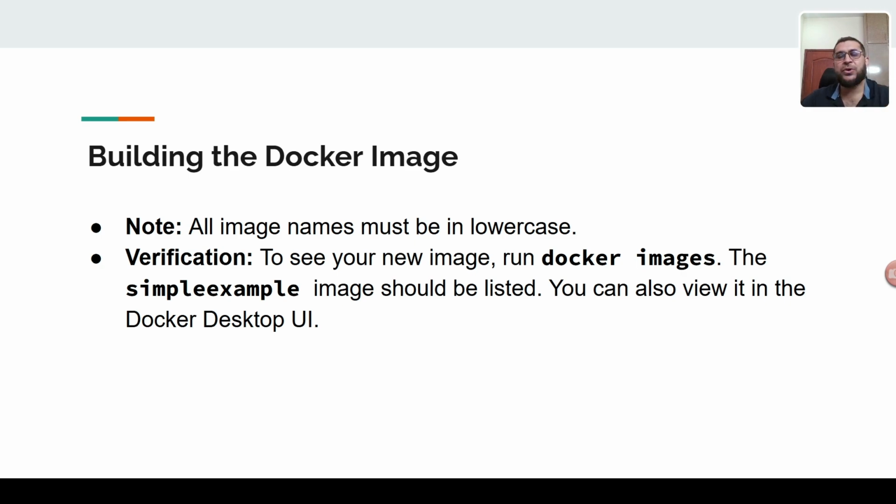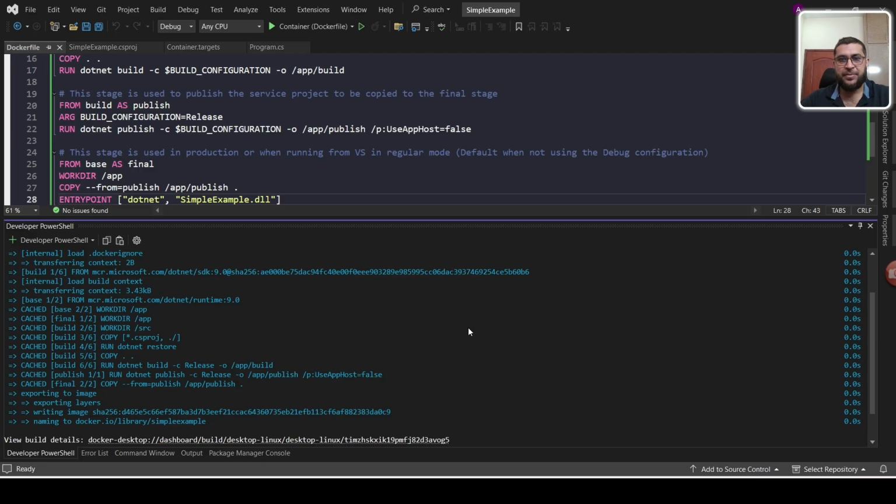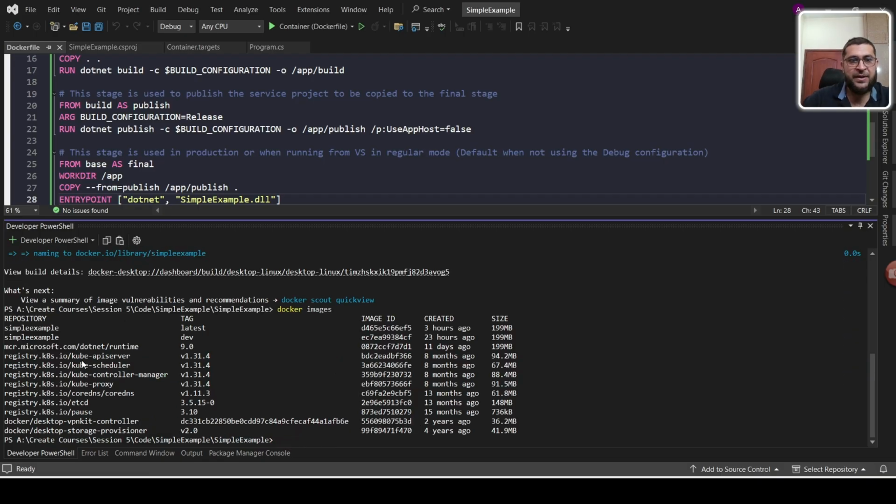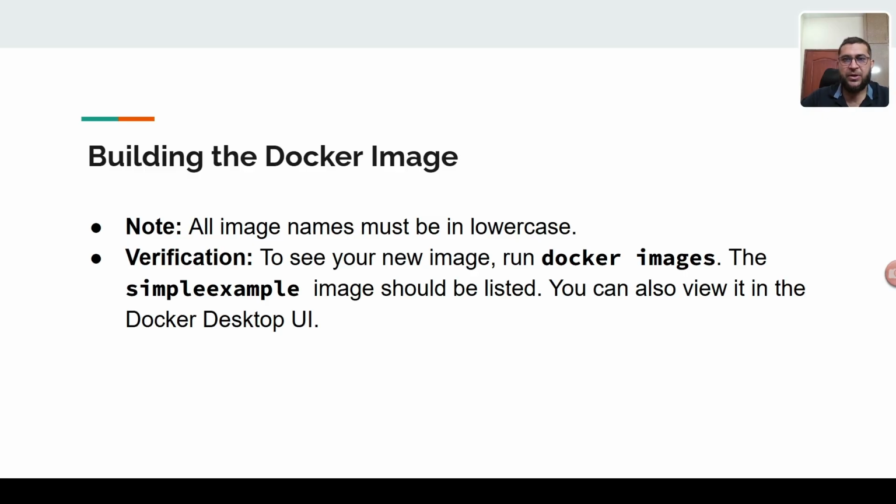You can also run the command docker images, which will give you the list of all images. For example, if I go here and run docker images, it gives all the images. You can see here, this is simple example, the latest image I built. So this is about the images list. You can also check from the Docker Desktop UI as well.